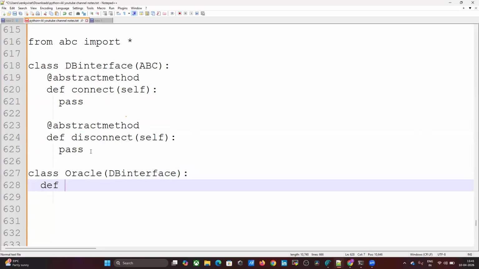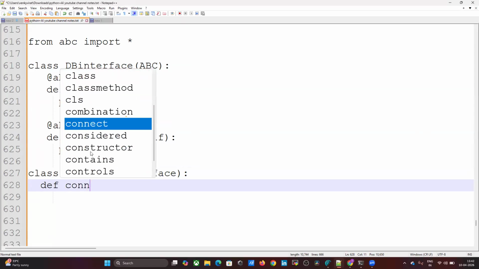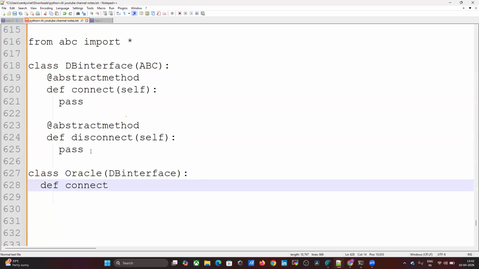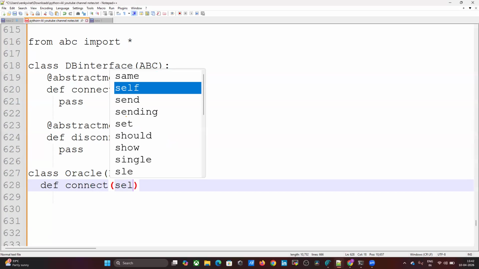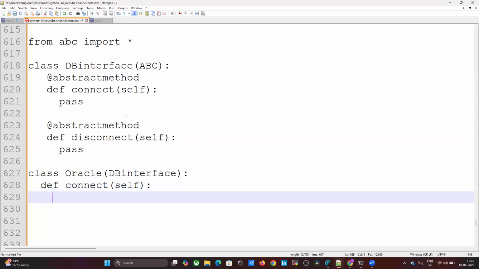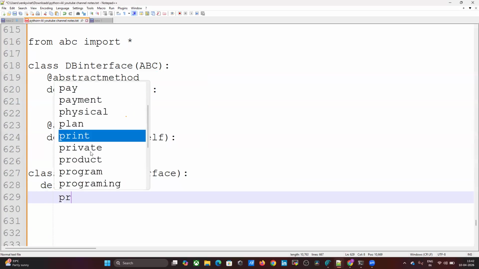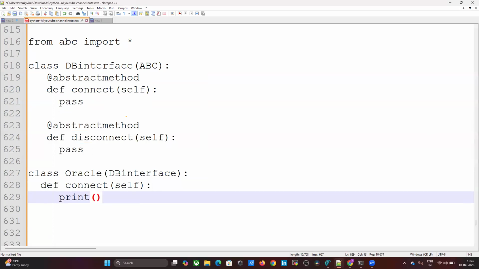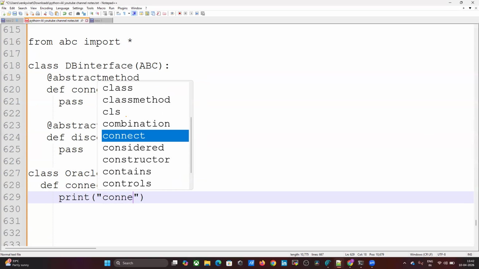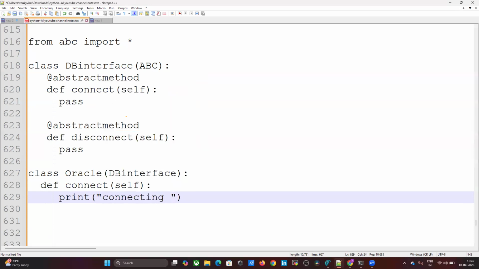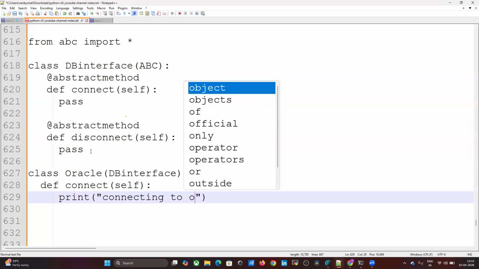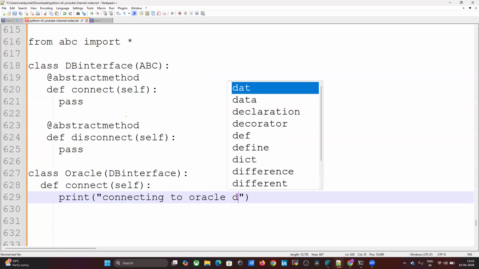Running def connect, self, print connecting to Oracle database.